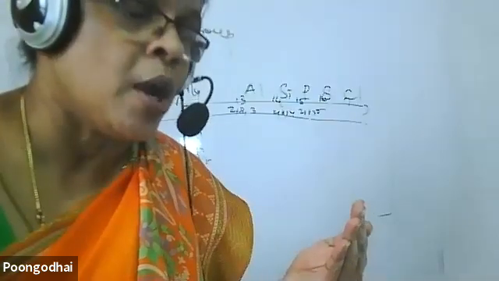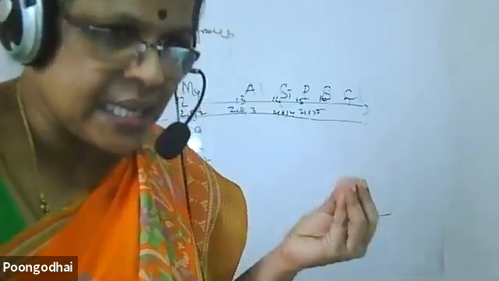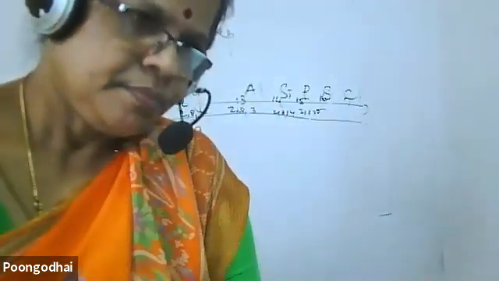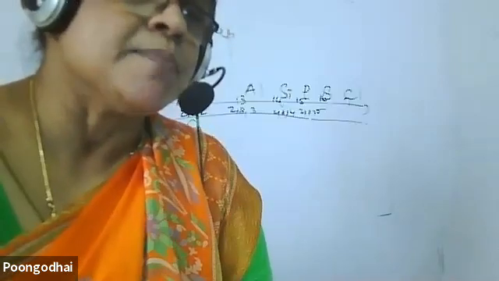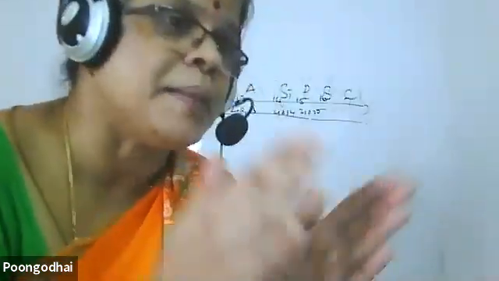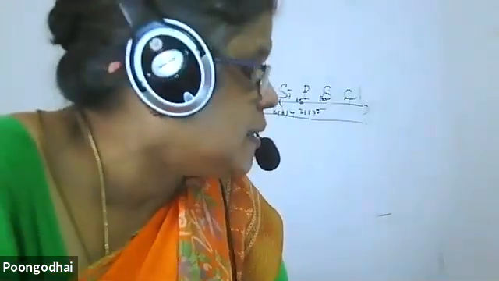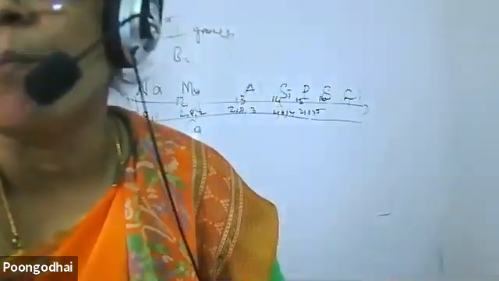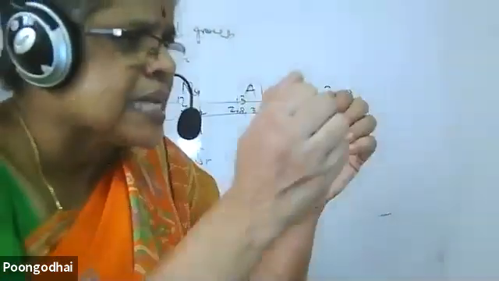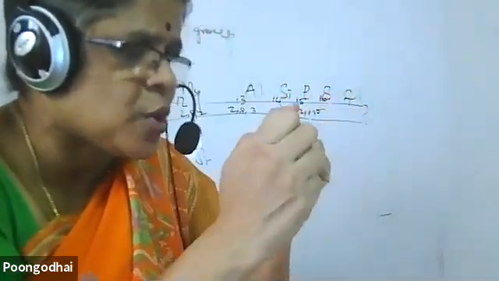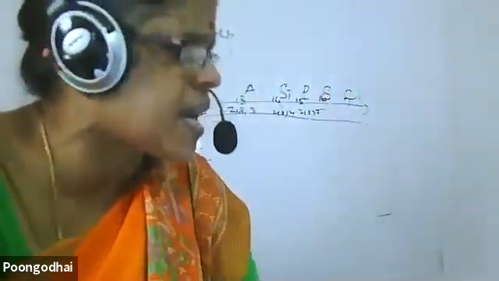I will give you one indication. For metals, the size of the atoms is measured in terms of metallic radius. Non-metals are measured in terms of covalent radius. But the noble gases do not form bonds. When noble gases come to a particular distance, there exists some force of attraction.